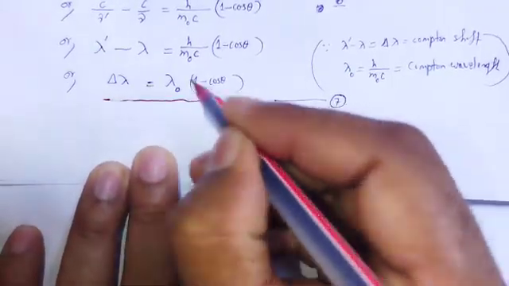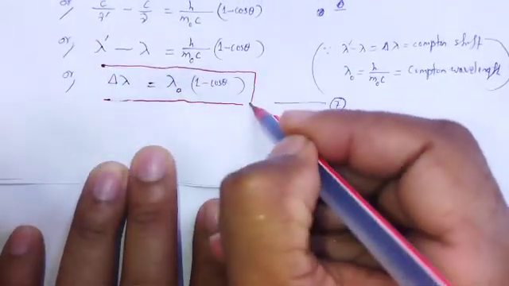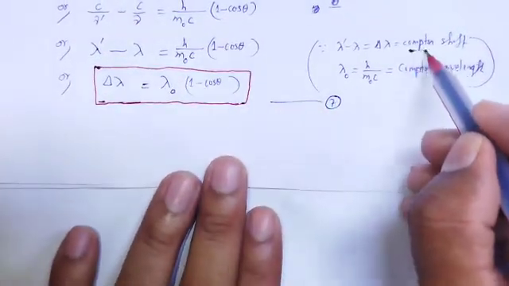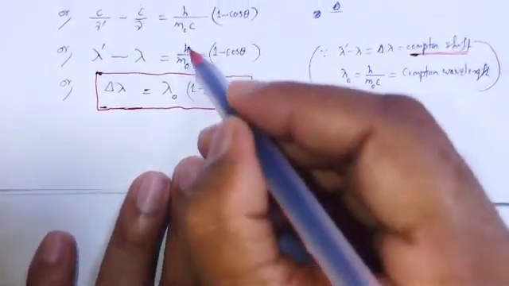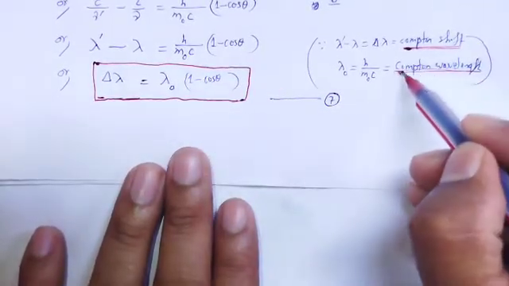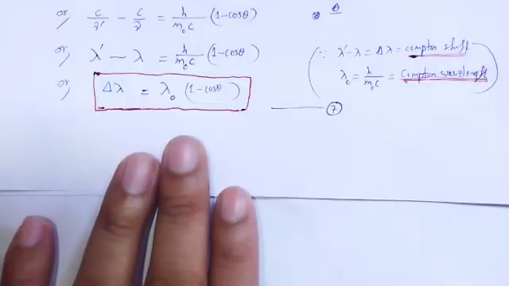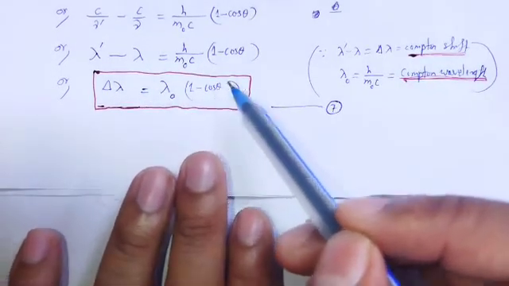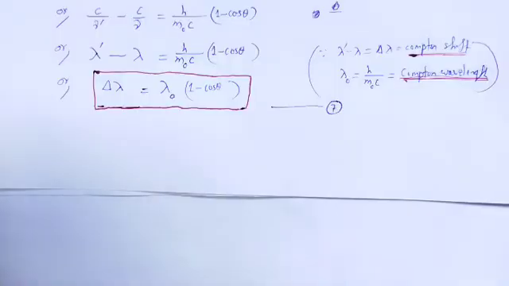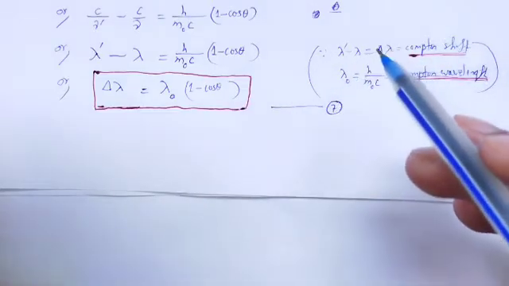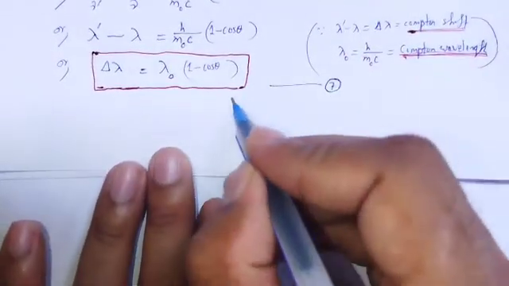So lambda dash minus lambda, that is the change in wavelength, is called Compton shift, and that value h by m naught c is called Compton wavelength. Look at that expression: the Compton shift depends only upon the angle theta, but it is independent of the nature of the scatterer we use.